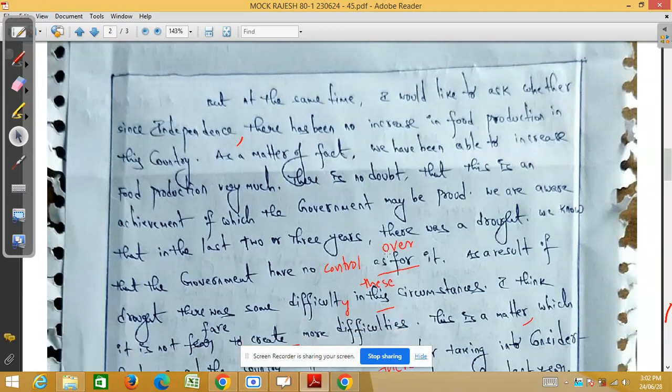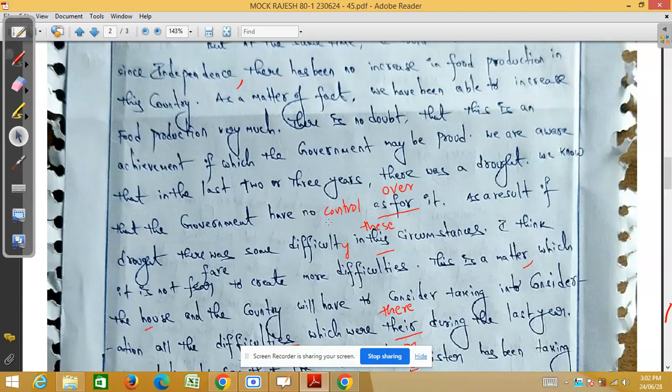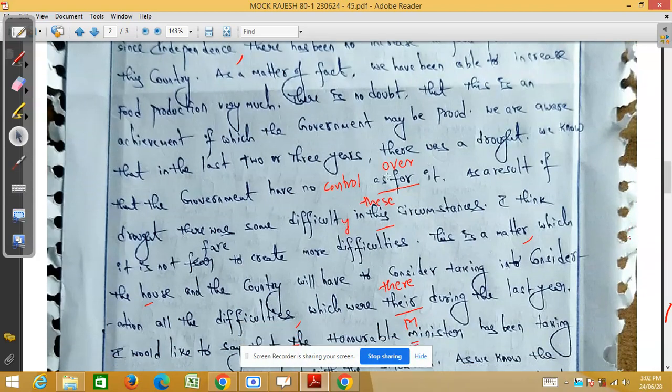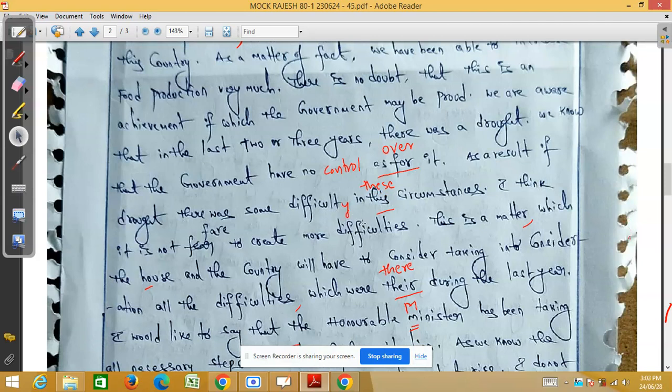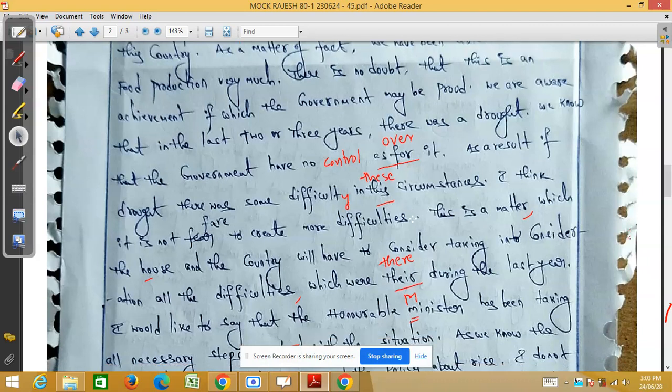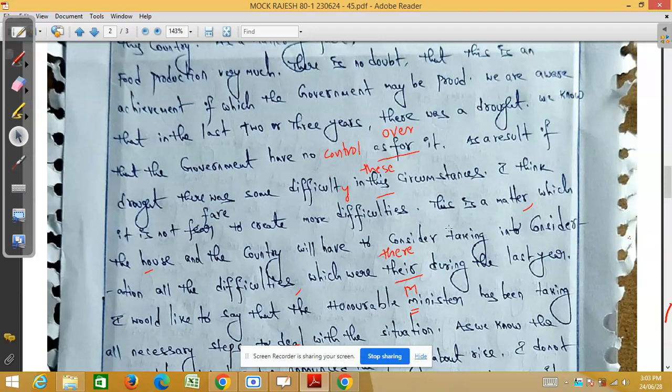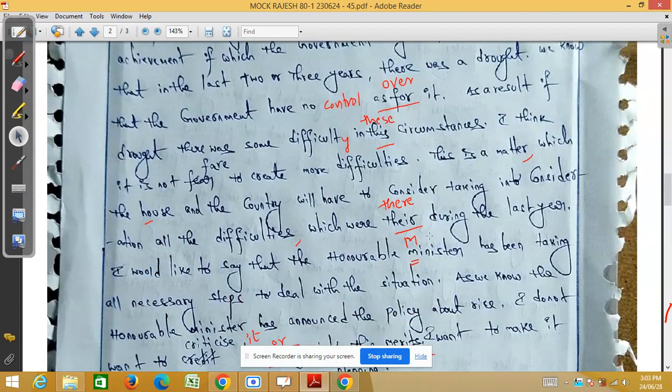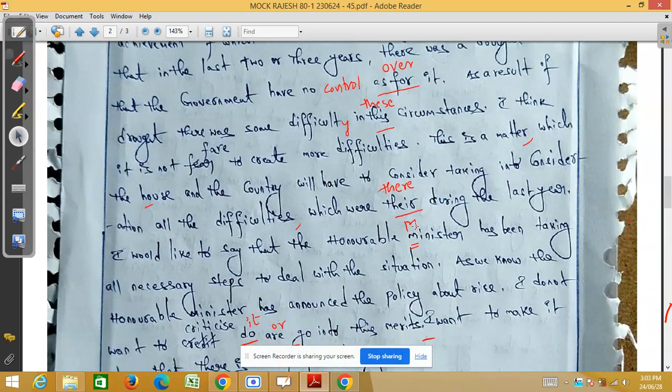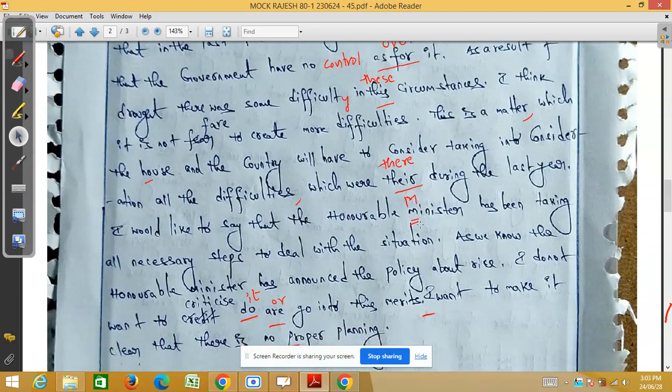And this is the second page. Omission of one word here, "as a control". And this is "over" actually, but our friend wrote "as for" or something like that. Here it is "difficulty", but he wrote "difficult". In this circumstance, actually it is "these", but our friend wrote "given" as this. So that is incorrect. And here "there", but our friend wrote "their".